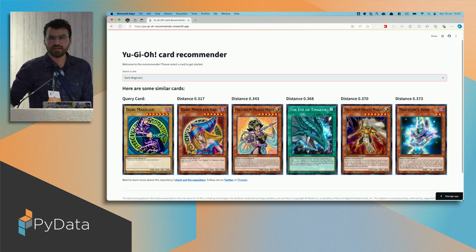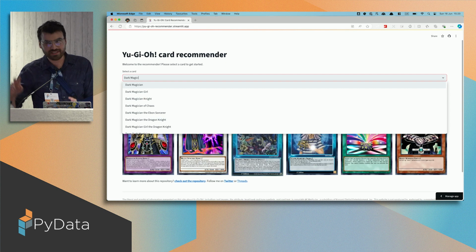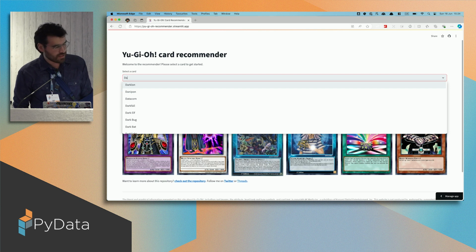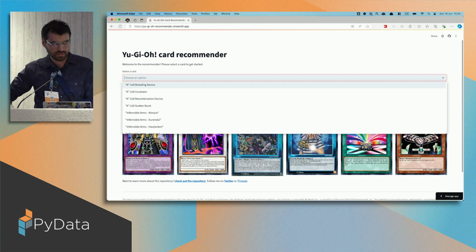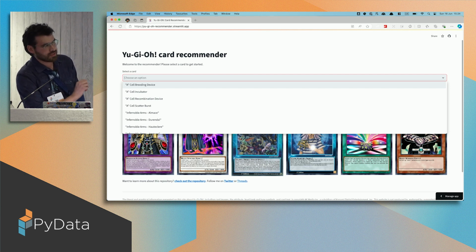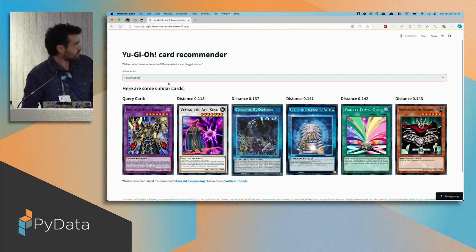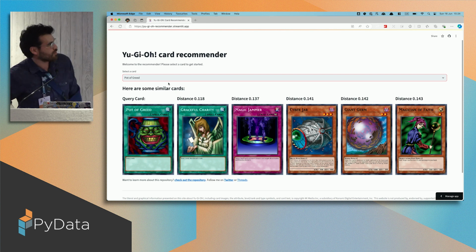Does anyone have any card that they would like me to try? John? Okay. Yeah, perfect. For those that know, Pot of Greed is called a staple card, because all the people have that in their decks. That's actually a really good point, because in those cases embeddings do funky things, because that card is in a bunch of decks. So that embedding might not be as representative of that single card, right? So let's just try Pot of Greed. Cool. So for those that know, a bunch of these cards are basically banned from the game, because they're super powerful. Therefore, they're bound to end up together, right?